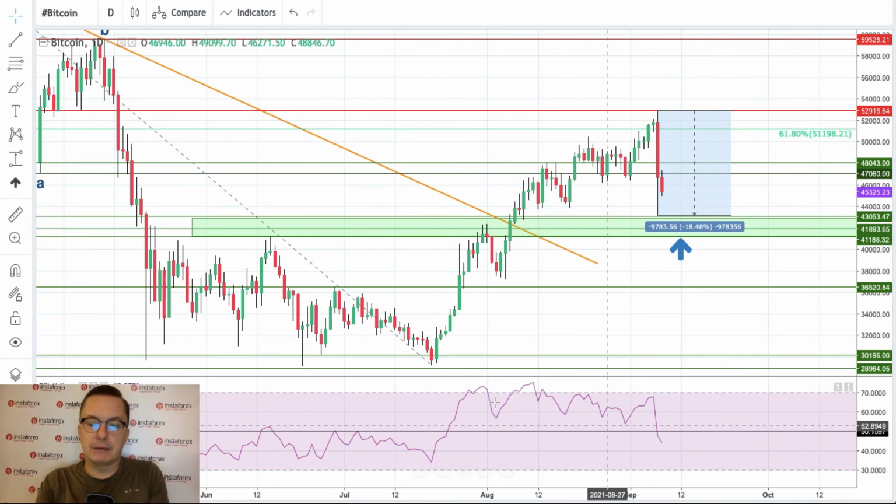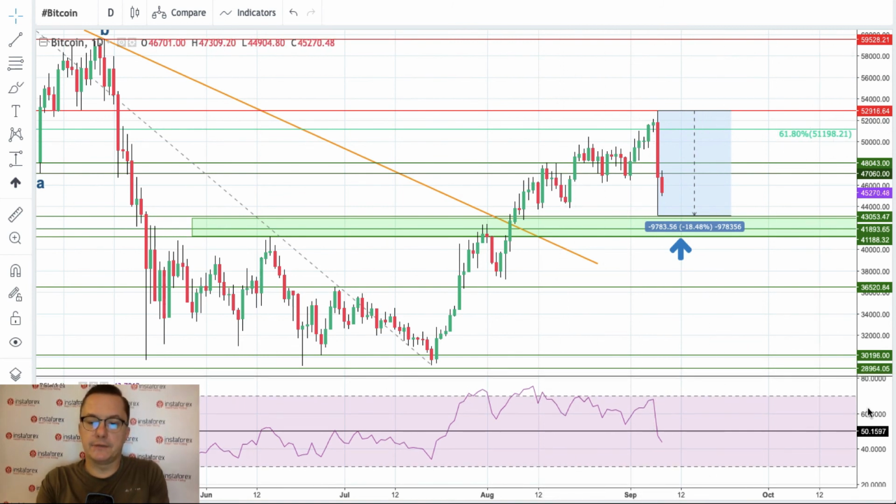And we've been talking about this declining momentum here on the RSI. So I think all of this move was not that strong, especially the last wave up made on this kind of a momentum. It's definitely something wrong with this market behavior.